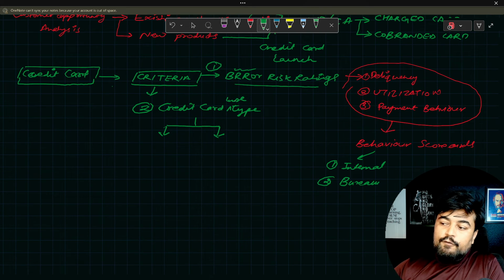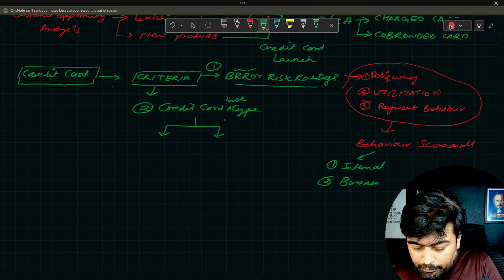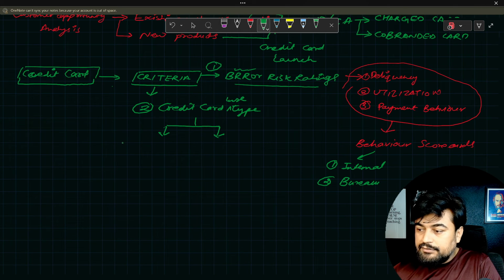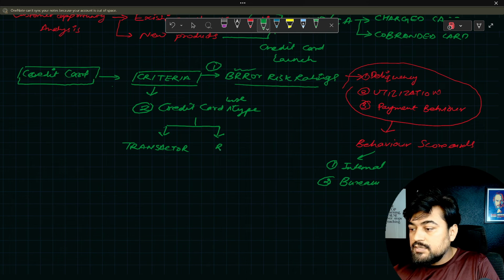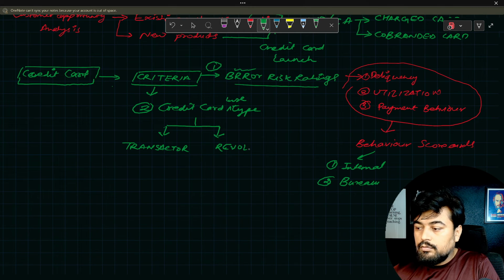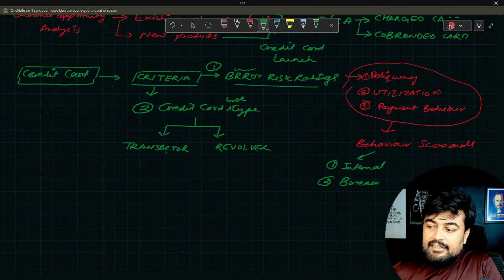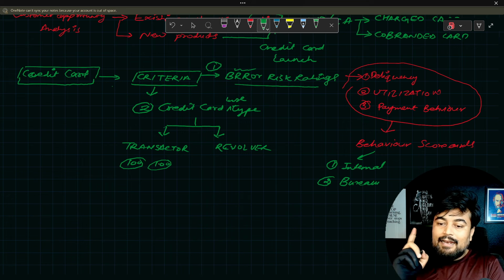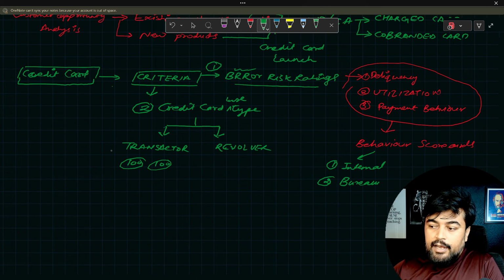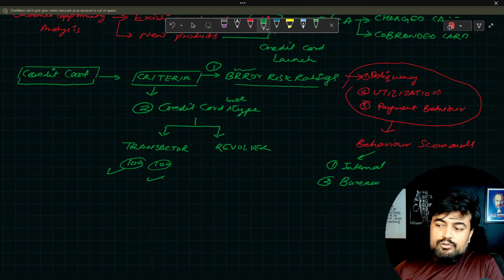There are two types of users in the credit card. Number one is your transactors, then you have revolvers. Transactors are the people who are, let's say, spending 100 rupees, and they are paying 100 rupees. So there is very little interest income the bank is making, because they are paying everything on time. So transactors usually banks don't prefer.